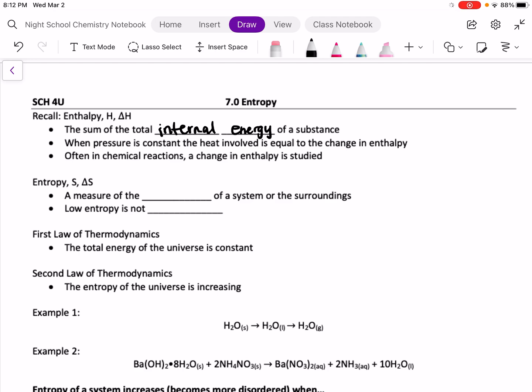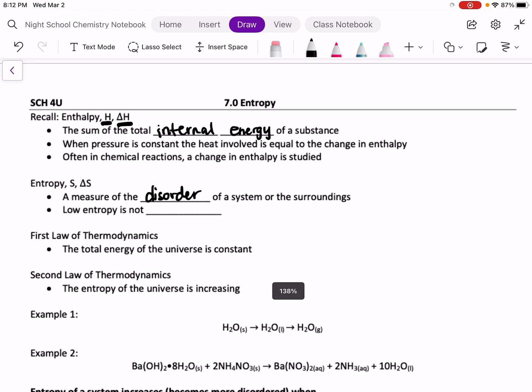Often in chemical reactions, a change in enthalpy is studied, and the symbol for this is H or delta H if we're looking at the change. Entropy is S or delta S if we're looking at the change in entropy. It is a measure of the disorder of a system or the surroundings. Low entropy is not preferred.